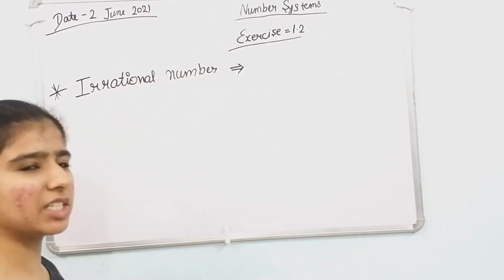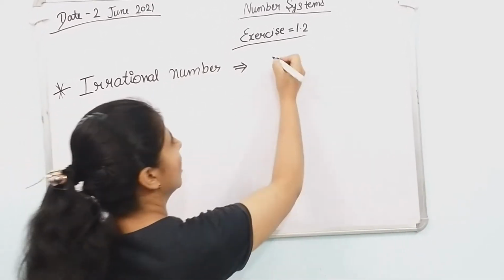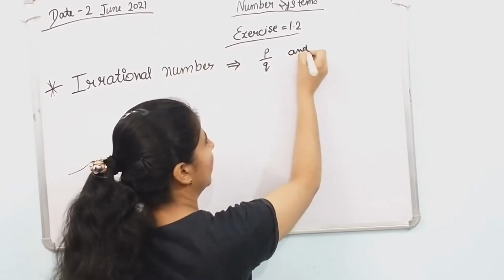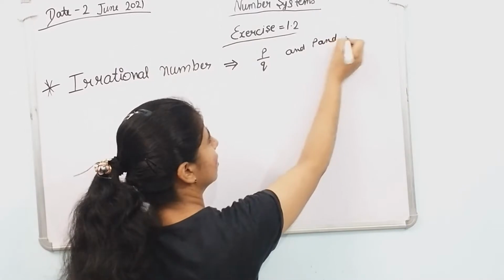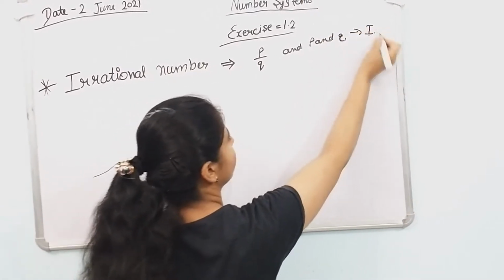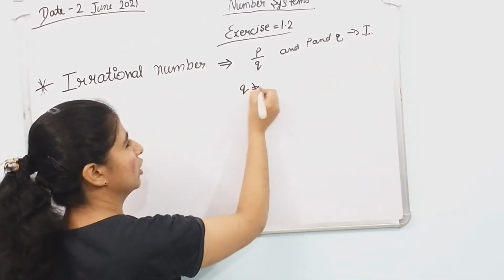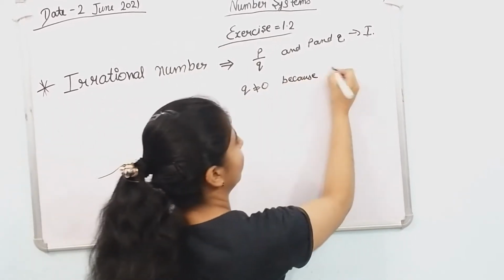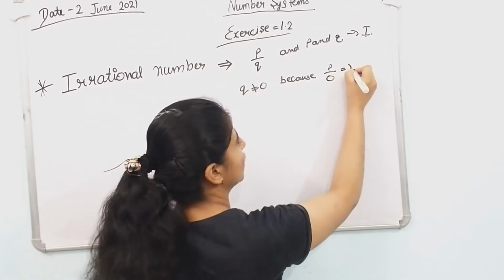Irrational number is that number which can't be represented in p upon q form, where p and q are integers and q doesn't equal 0, because p upon 0 can't be defined.